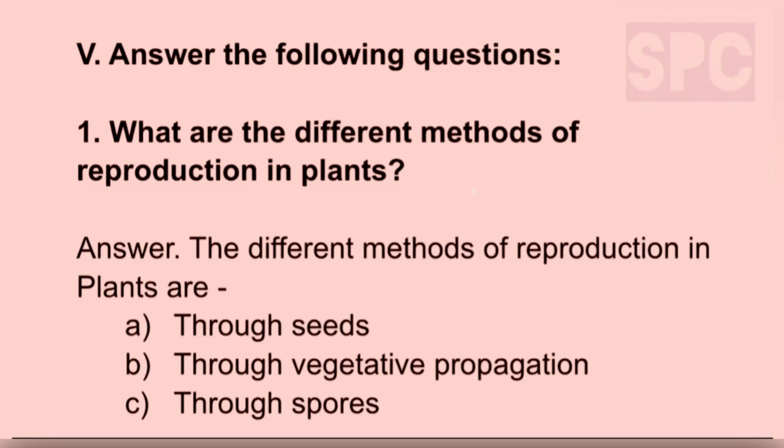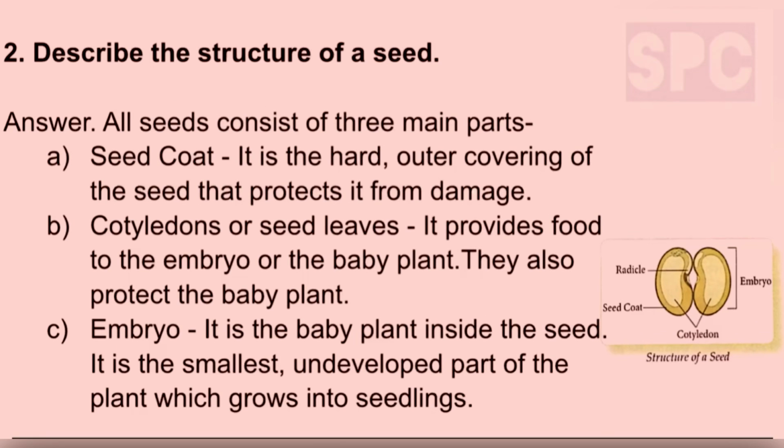Let's move on to question number 5. Answer the following questions. Question number 1. What are the different methods of reproduction in plants? Answer. The different methods of reproduction in plants are A. Through seeds, B. Through vegetative propagation, and C. Through spores.